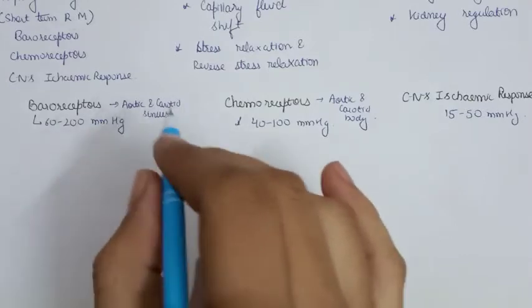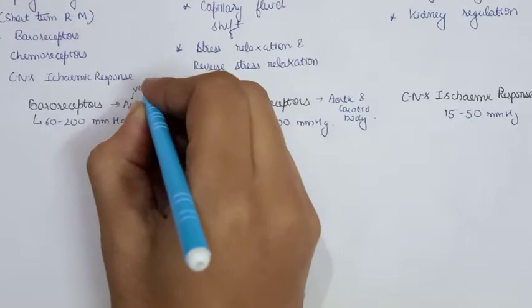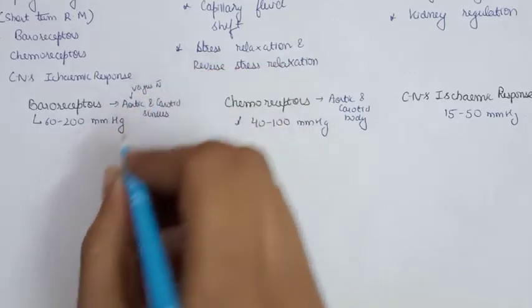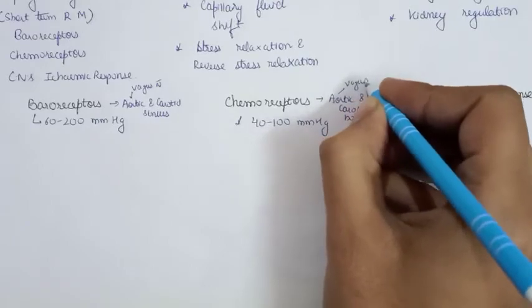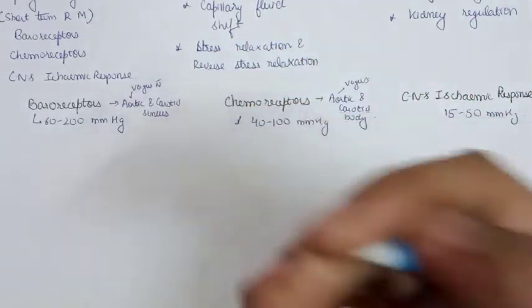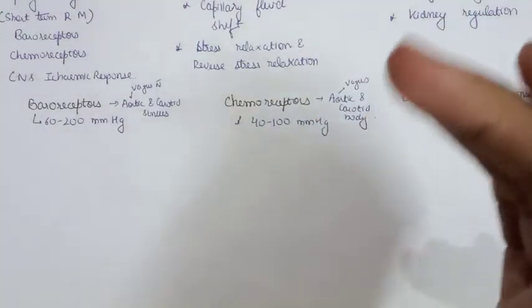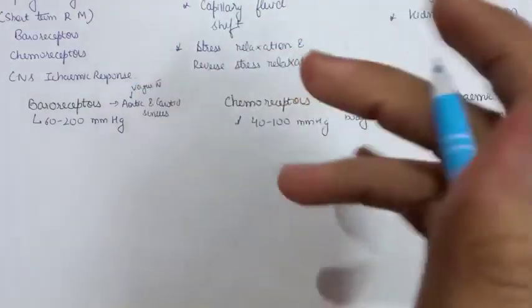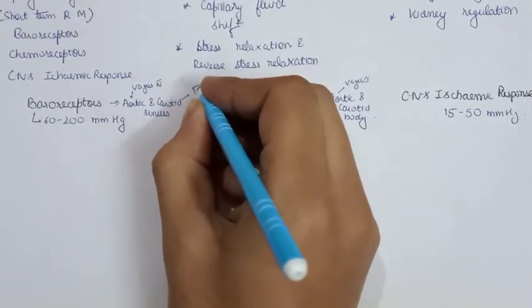All the structures related to the aorta, either the aortic sinus or aortic body, are carried by the vagus nerve. So for the sensory sensation from the aortic region we have the vagus nerve, and from the carotid region we have the glossopharyngeal or ninth cranial nerve.